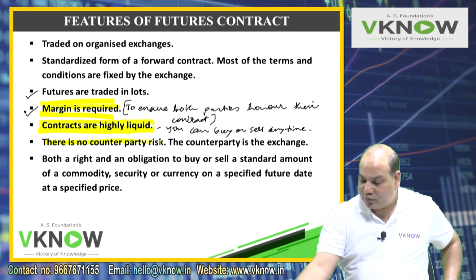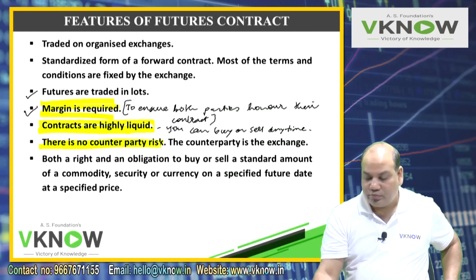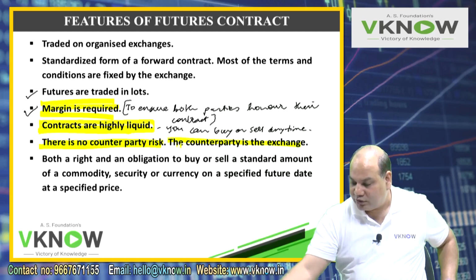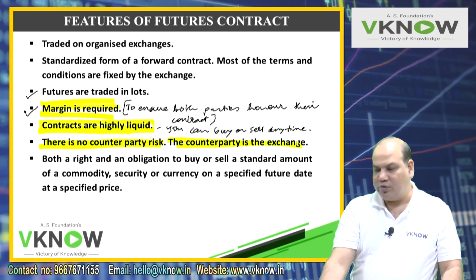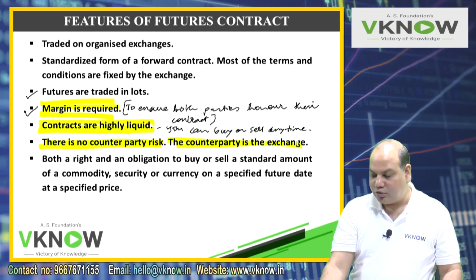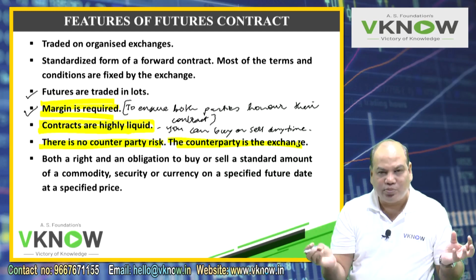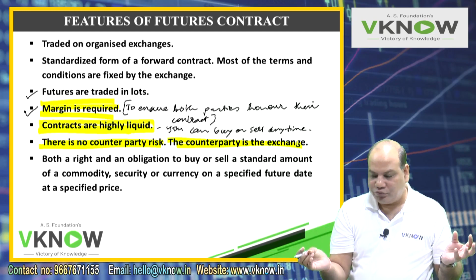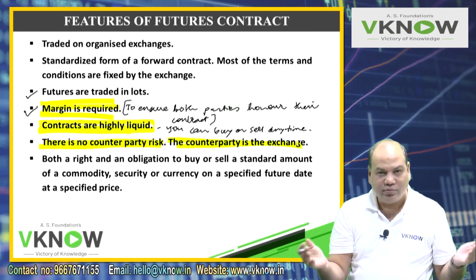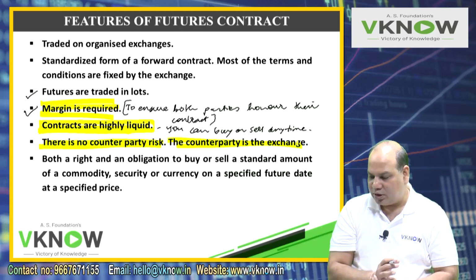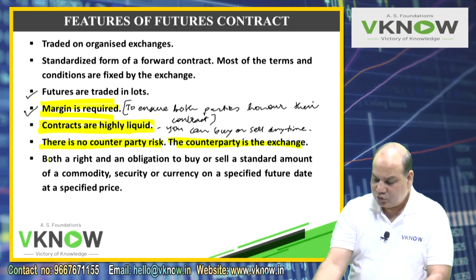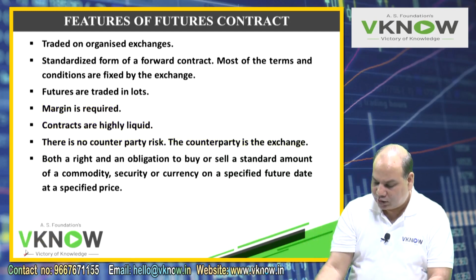Why are futures even more popular? The reason number 2 is there is no counterparty risk. The counterparty is the exchange, or sometimes they write the clearing house of the exchange. The party is the exchange or the clearing house of the exchange. They take margin from both the buyer and the seller, and if the buyer and seller don't honor, then their margin money is used to make the payment to the other party. So, like a forward contract, this point is like a forward contract.